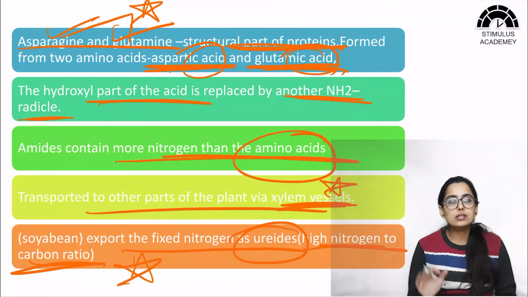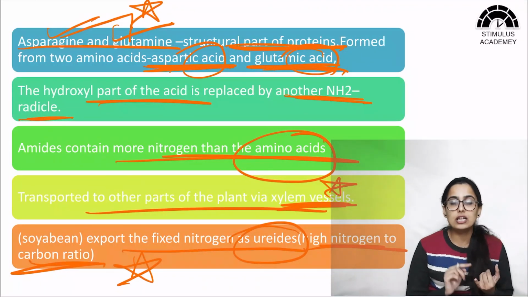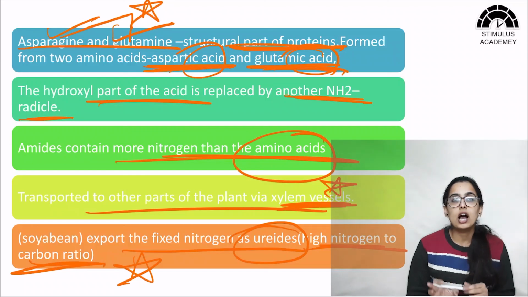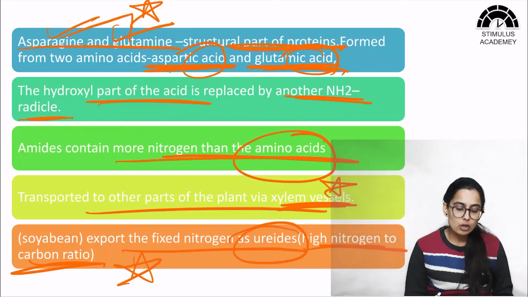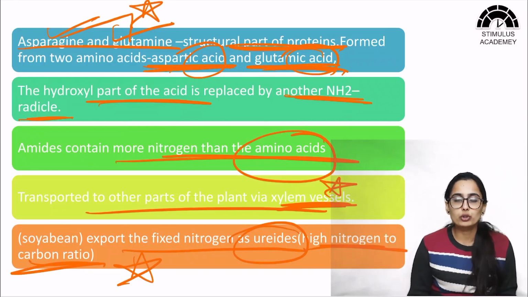Okay, so this was all about nitrogen fixation and biological nitrogen fixation. I hope that you understood the nitrogen cycle well, and in case you have any doubts you can mention them down below. So that was all about the topic, and thank you.